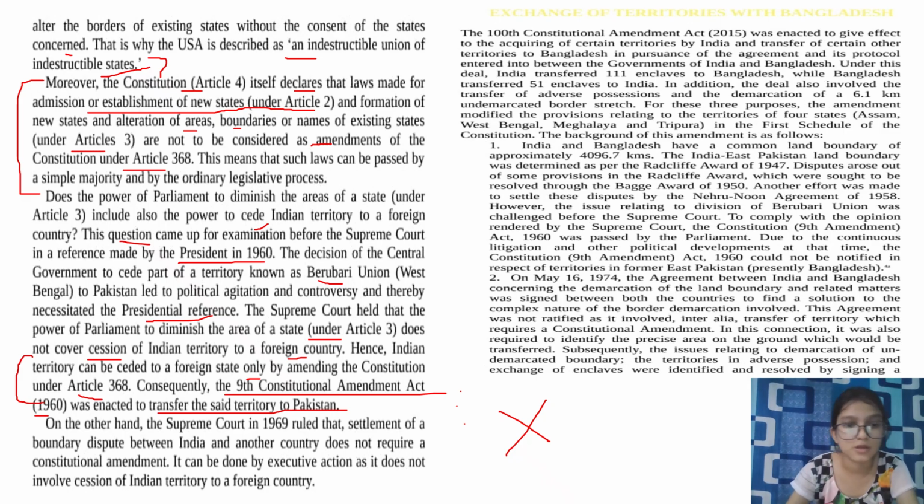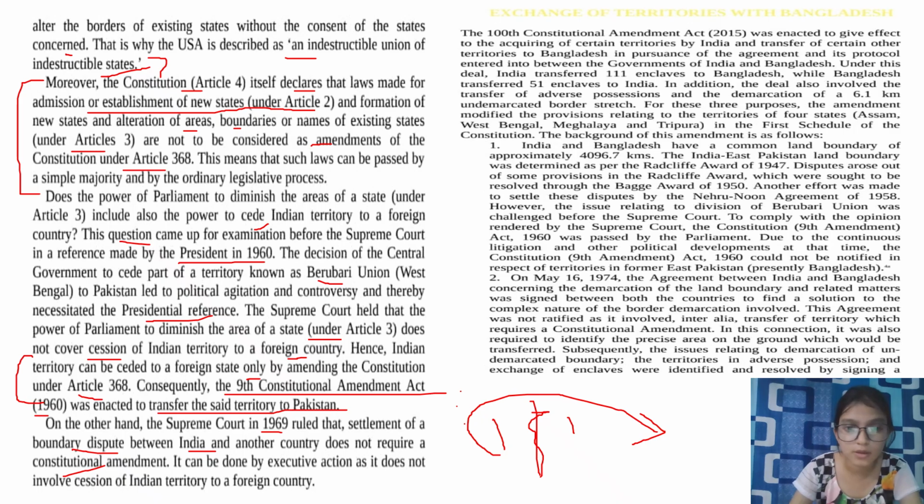On the other hand, the Supreme Court in 1969 ruled that settlement of a boundary dispute between India and another country does not require a constitutional amendment. For example, in simple terms, if India and Bhutan or Bangladesh have a dispute over a particular border, they don't need to go to Article 368.